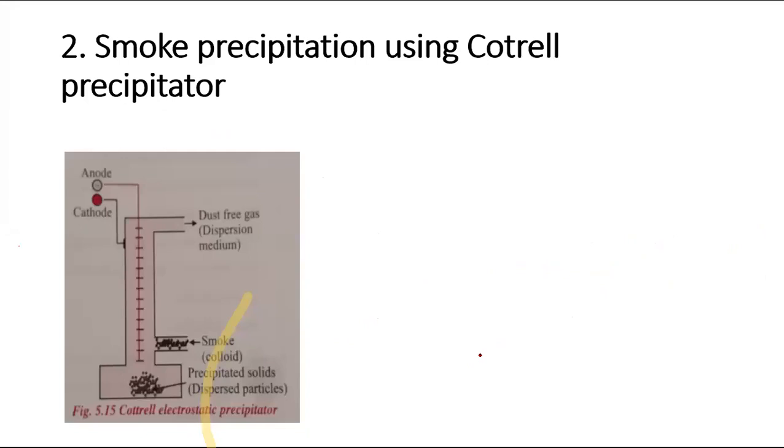Then the smoke precipitator, which is also called the Cottrell precipitator. This is very important because nowadays the pollution level of the air is very much increasing because of industrial effluents, which mainly contain carbon monoxide and carbon dioxide as well as CFCs. So these are the industrial effluents which mix with the air to cause air pollution.